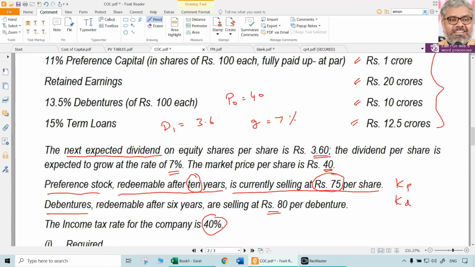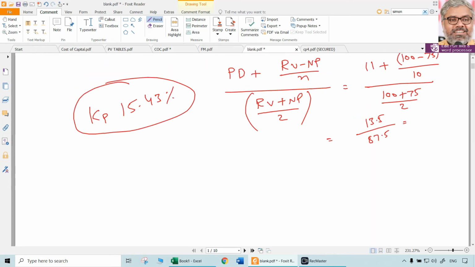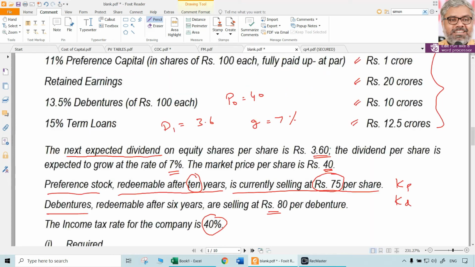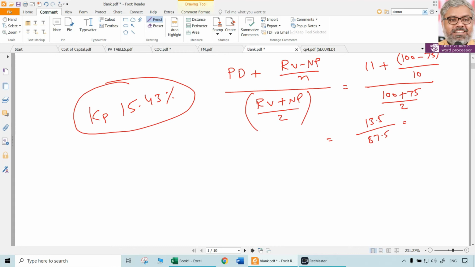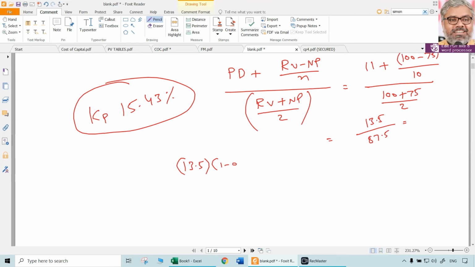Next, KD can also be calculated with the same formula. The only difference is it will be interest into 1 minus tax rate also. So how much is going to be the interest here for debentures? 13.5% debentures, 100 rupees each. That is definitely going to be 13.5 rupees, multiplied by 1 minus tax rate. Tax rate is given as 40%. So 0.4. I into 1 minus tax rate plus RV minus NP by N.